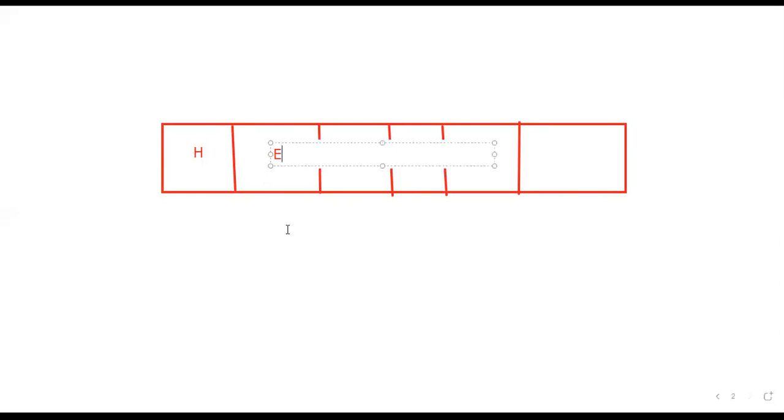H, E, L, O, like this. Or simply you can write like this. So we can maximize this.